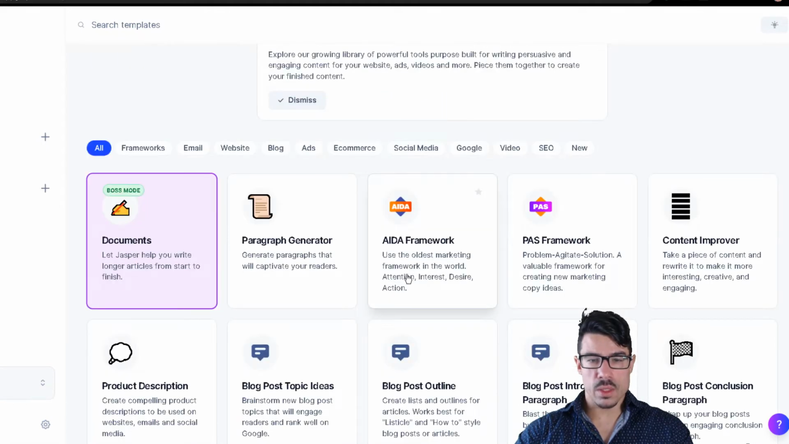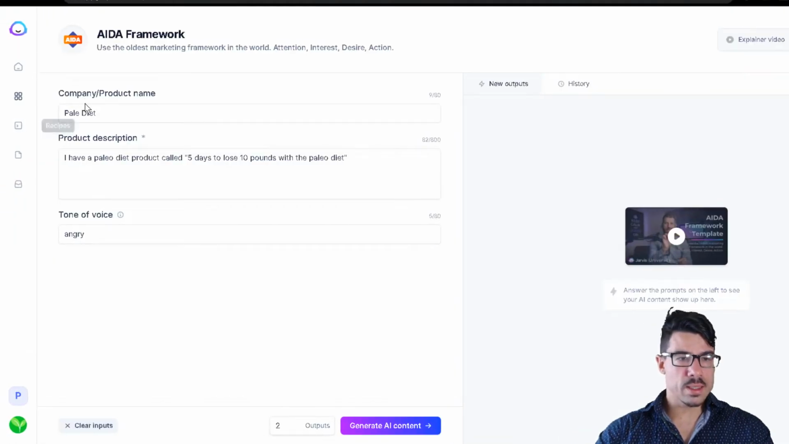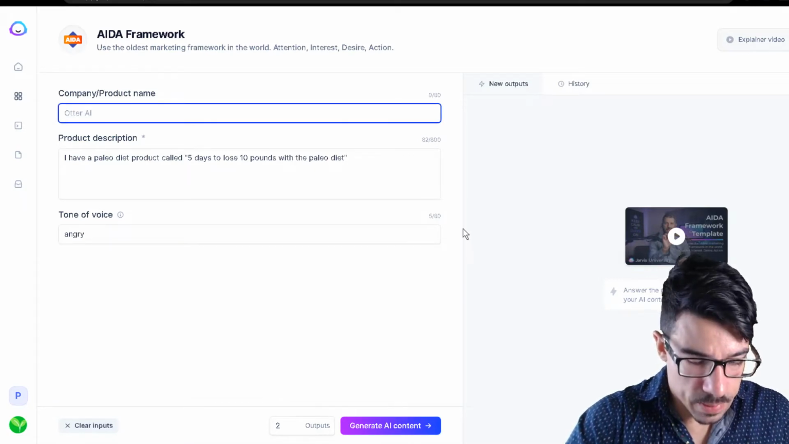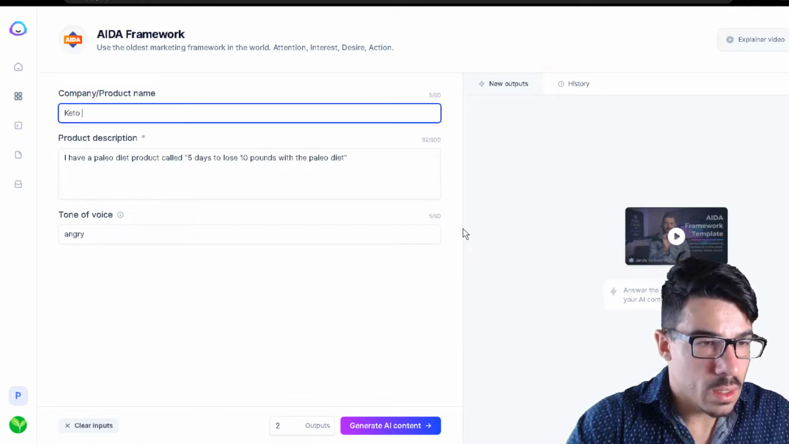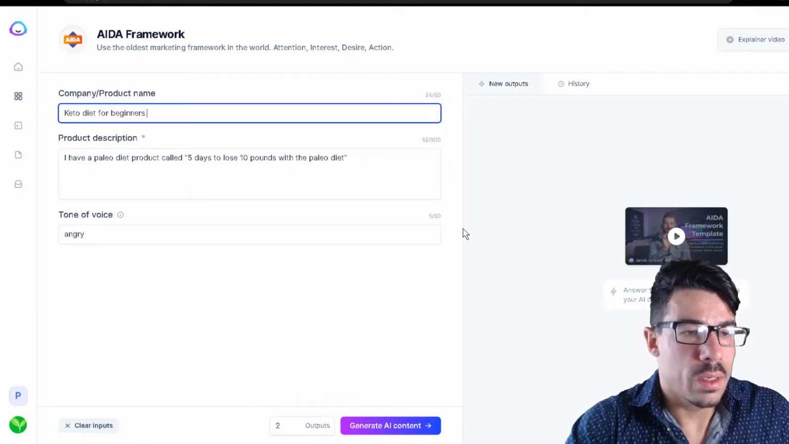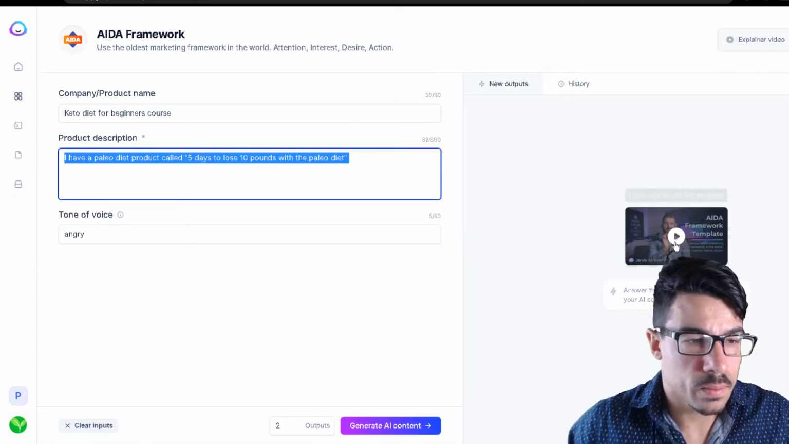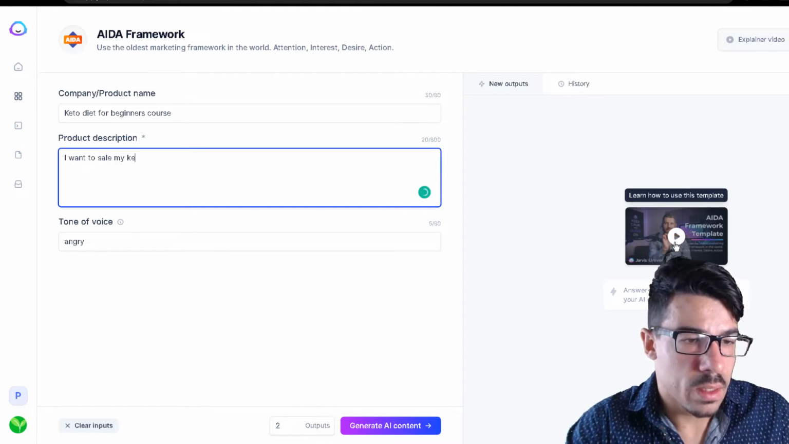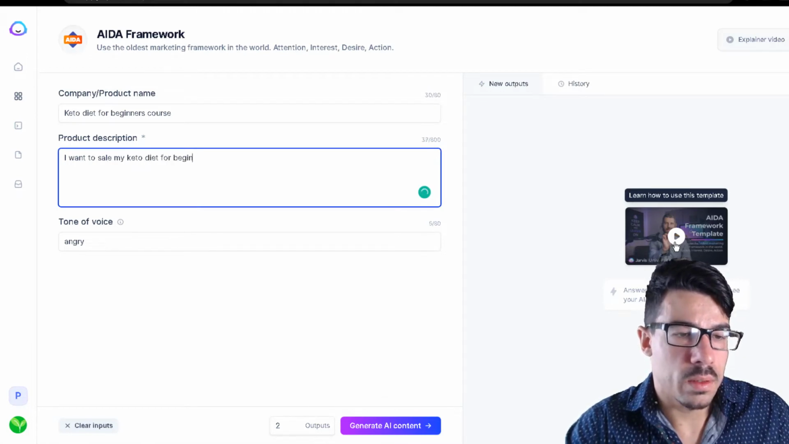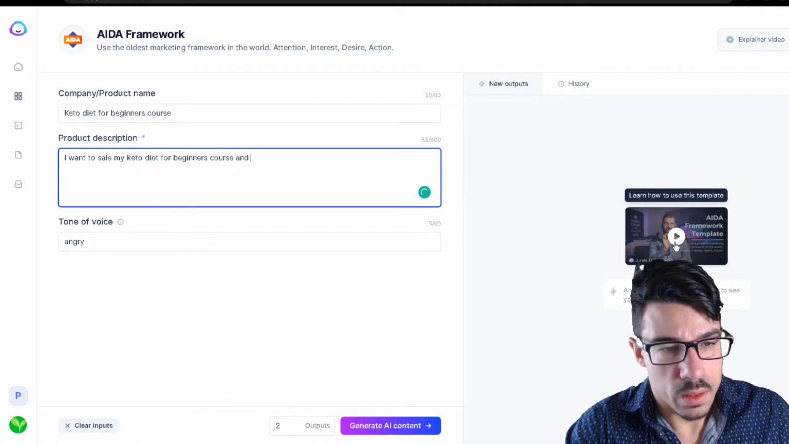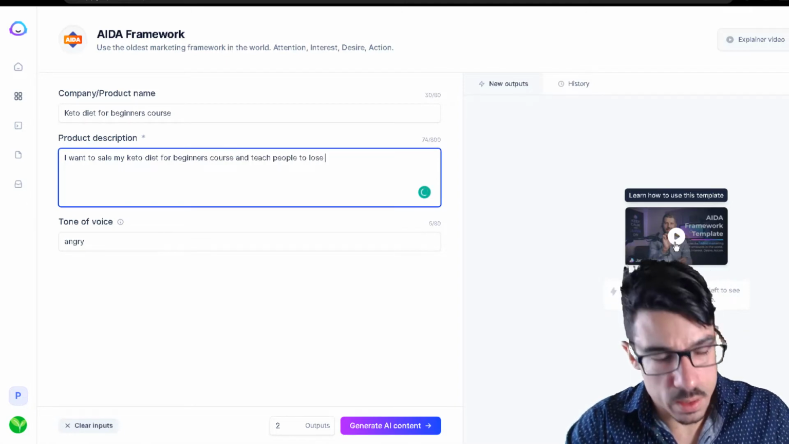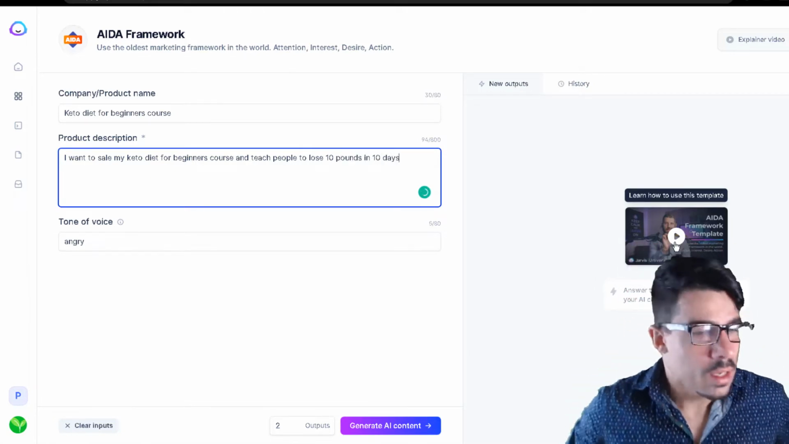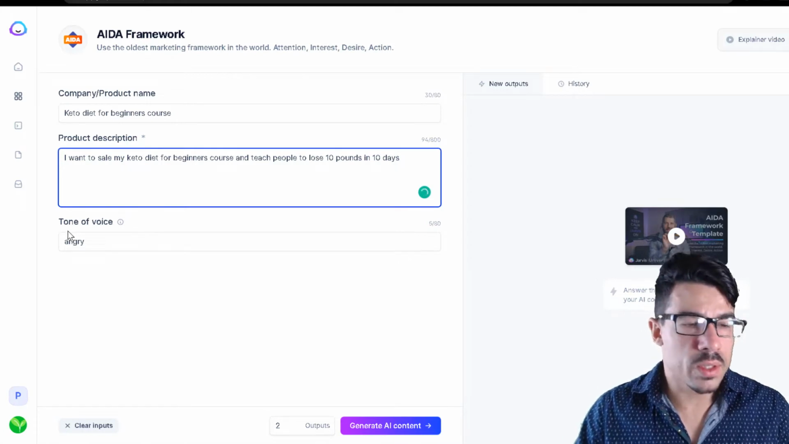Okay, so that's just a few of them. I like this one. I often use this one over here, the AIDA framework. Let's say that I have, let's say, a keto diet for beginners course. Okay, so I want to sell my keto diet and teach people to lose 10 pounds in 10 days. I'm just showing to you what you can do over here, and you can choose the tone of voice.